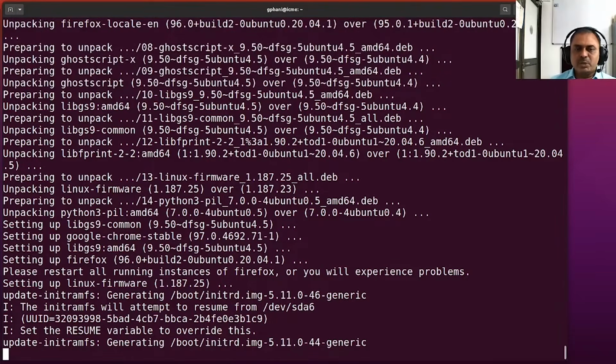Every now and then you would also have firmware upgrades from Linux, which are very critical to ensure hardware compatibility.